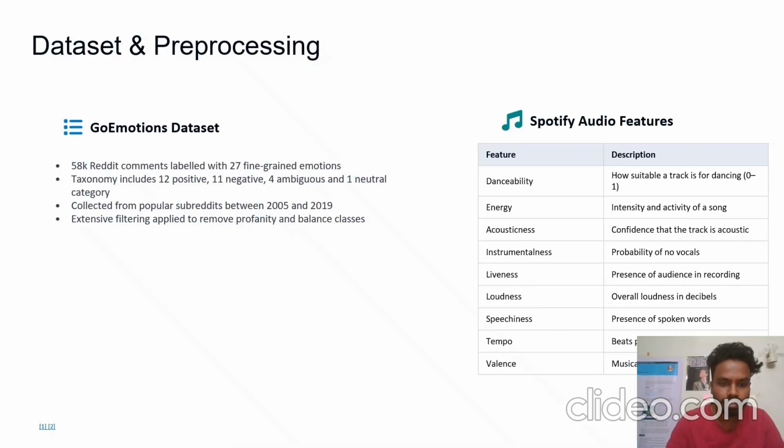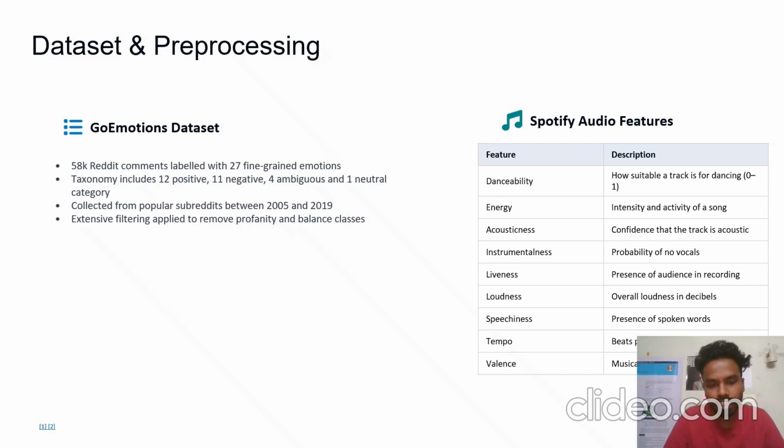Talking about the datasets, this project uses two major datasets. First is the GoEmotions dataset, which consists of Reddit comments. There are around 58,000 Reddit comments labeled with 27 distinct emotions, and I have used this dataset to fine-tune the model to detect the user's emotion.